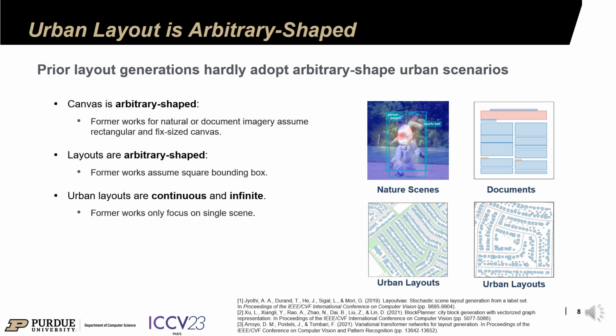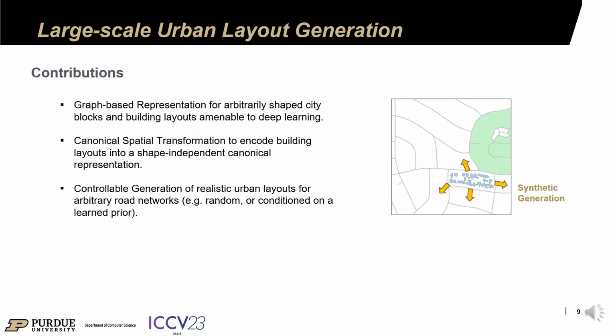However, prior layout generation methods make trivial assumptions of rectangular-shaped canvas and layouts. While for realistic urban scenarios, it's hard for those works to capture arbitrary building and block shapes. In this work, our contributions include graph-based representation of urban blocks, canonical spatial transformation for arbitrary-shaped urban layout generation, and controllable generation based on partial input priors.